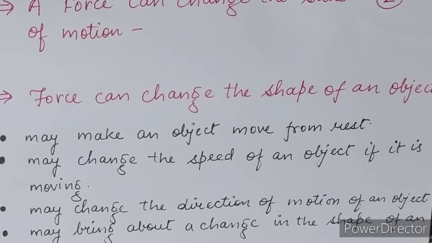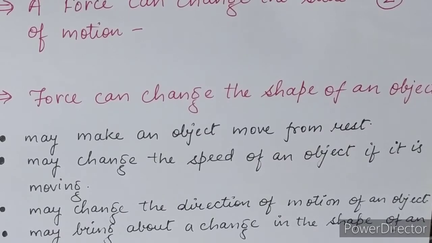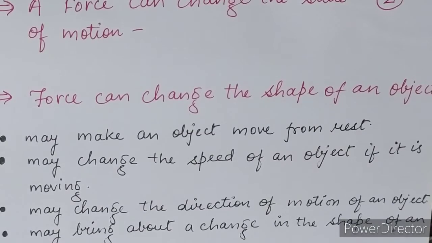Now I think you are able to understand why its speed increases when applying a stick on a rubber tire: because the force is applied in the same direction as the rubber tire is moving ahead. That's why its speed increases. So a force can change the state of motion.